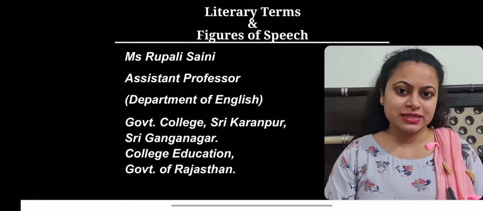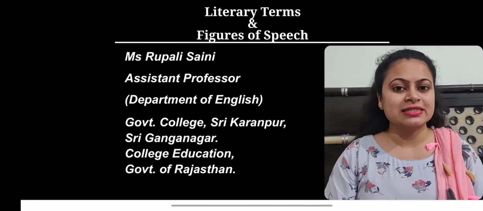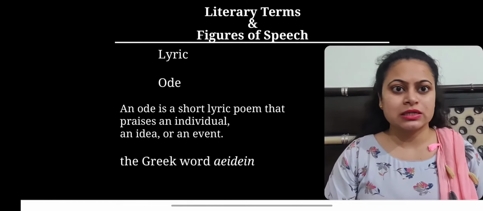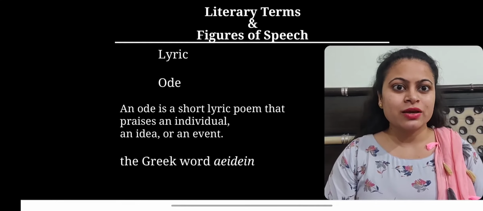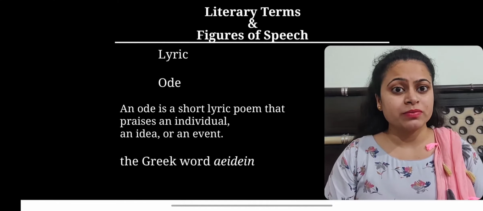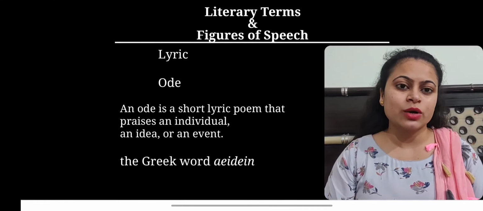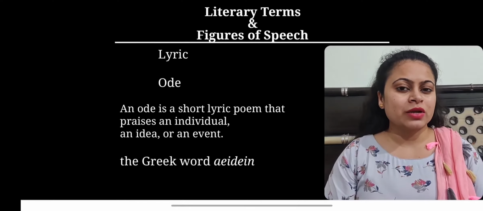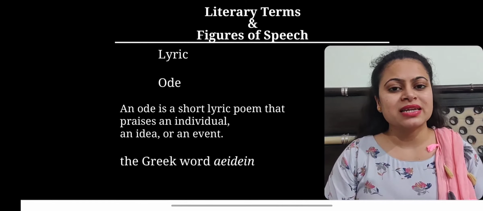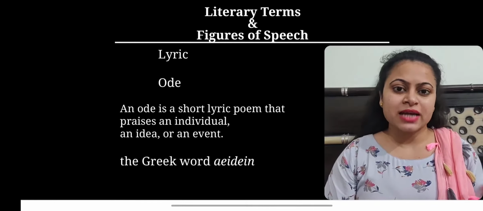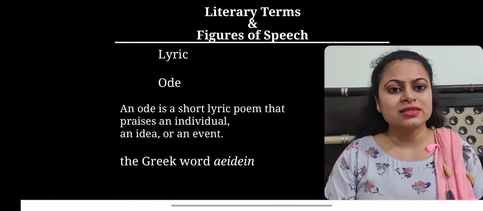And welcome to today's session where, in the continuation of the series Literary Terms and Figures of Speech, we are going to discuss this lyrical form of poetry, ode. As per its definition, an ode is a short lyric poem that praises an individual, an idea or an event. We also often come across such poems where the poet celebrates or praises an individual, people, natural sceneries or abstract ideas. We can term those poems as odes.